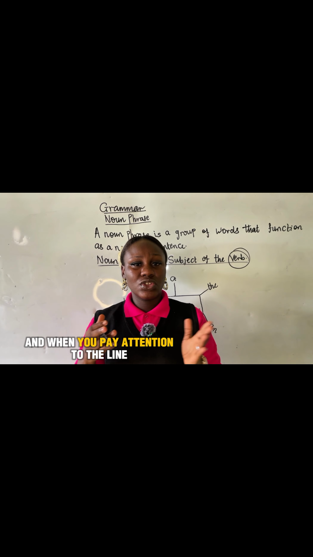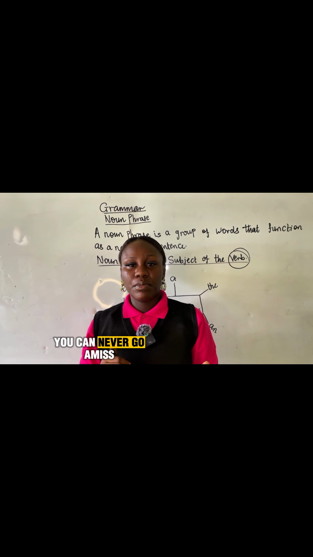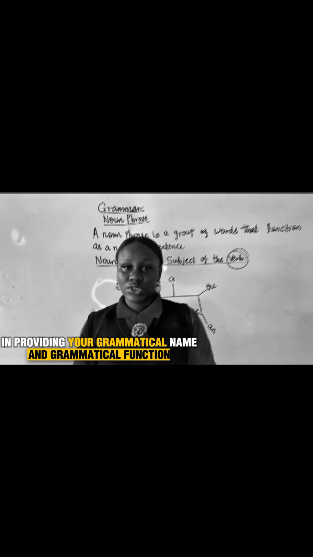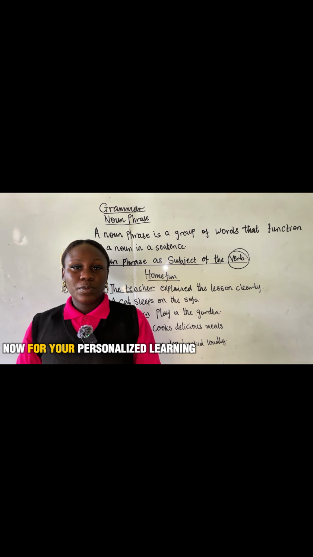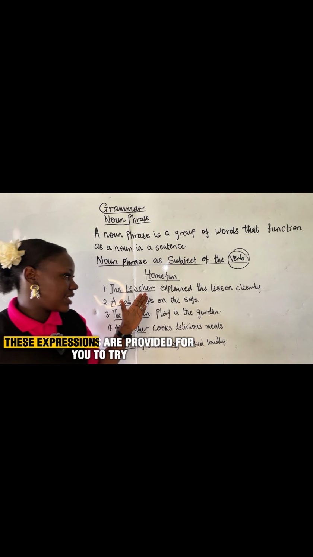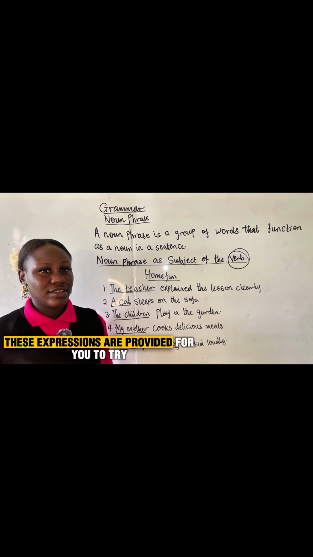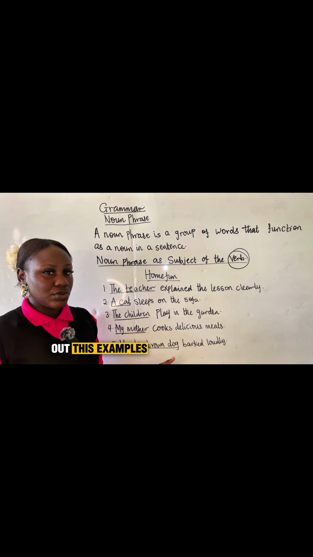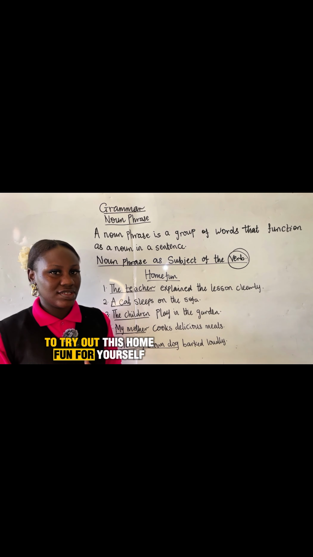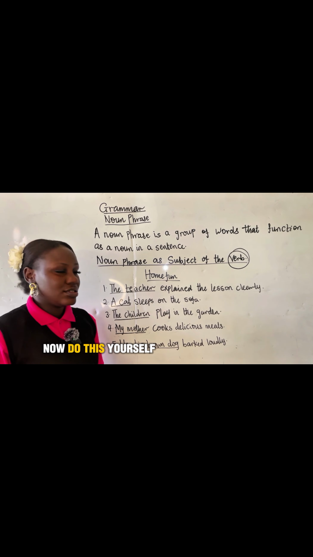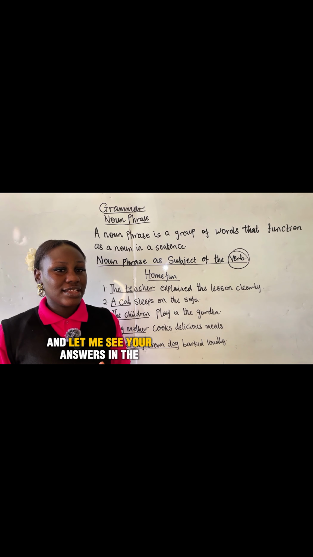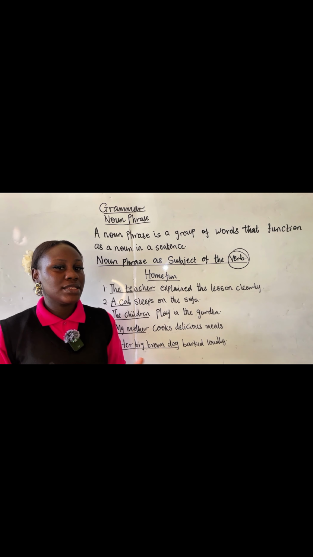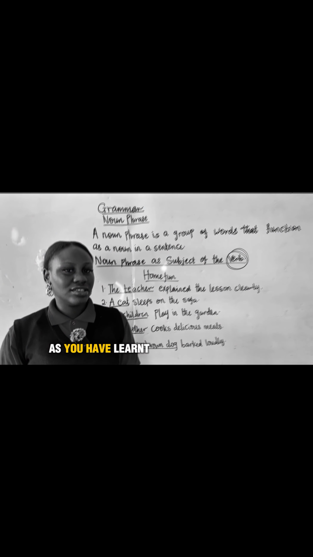And when you pay attention to the line, you can never go amiss in providing your grammatical name and grammatical function. Now, for your personalized learning, these expressions are provided for you to try out this home fun for yourself. Do this yourself and let me see your answers in the comment section. Provide the grammatical name and the grammatical function as you have learned.